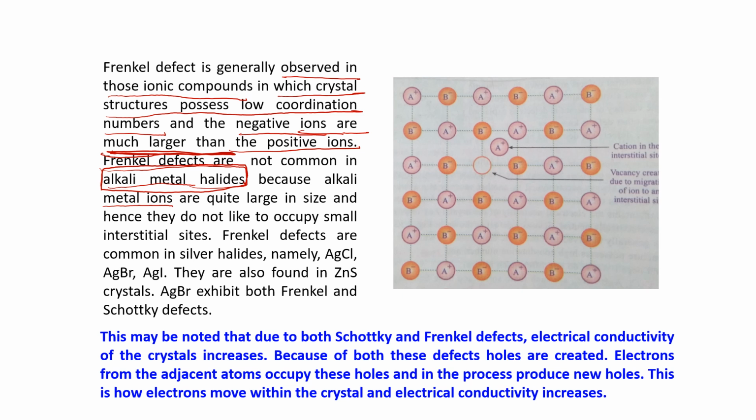Frenkel defects are common in silver halides. This is very important: silver halides, namely AgCl, AgBr, AgI. They are also found in ZnS crystal.